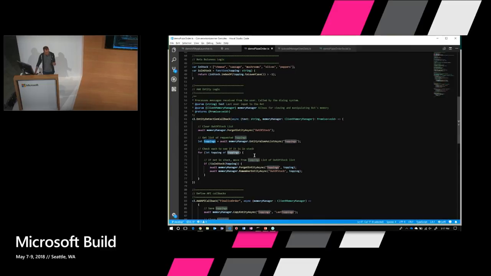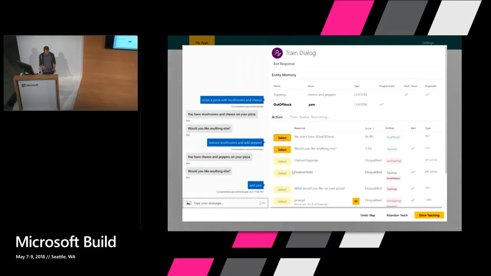And what this does is it grabs the toppings that were recognized, steps through them, checks to see if they're in stock or not. Using this stubbed out function here, these are the set of toppings that are available in my pizza place. In a real system, this would be dynamically looking up what the specials are this week or whatever. And then if something is not in stock, it takes it out of this toppings entity and puts it into this out of stock entity. So that's what just happened. This is the code that's running locally for this bot. And then that allows a new set of actions to be taken.